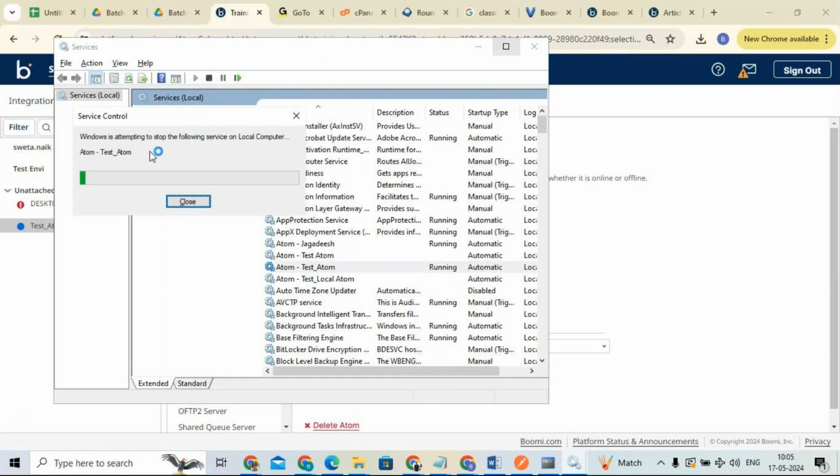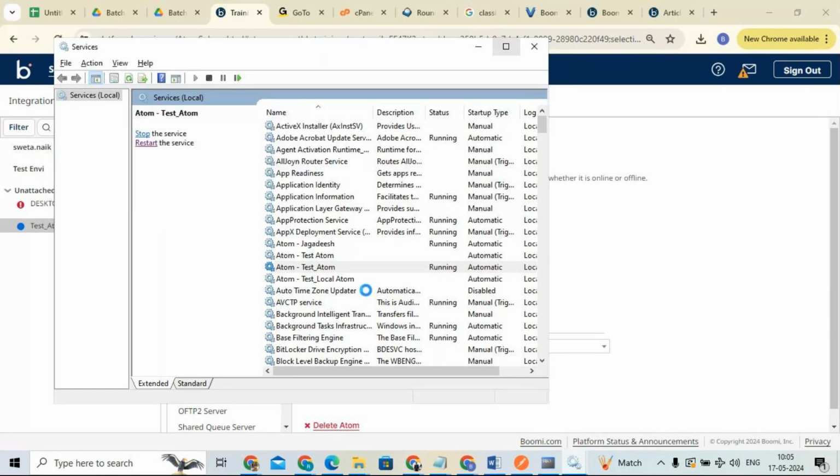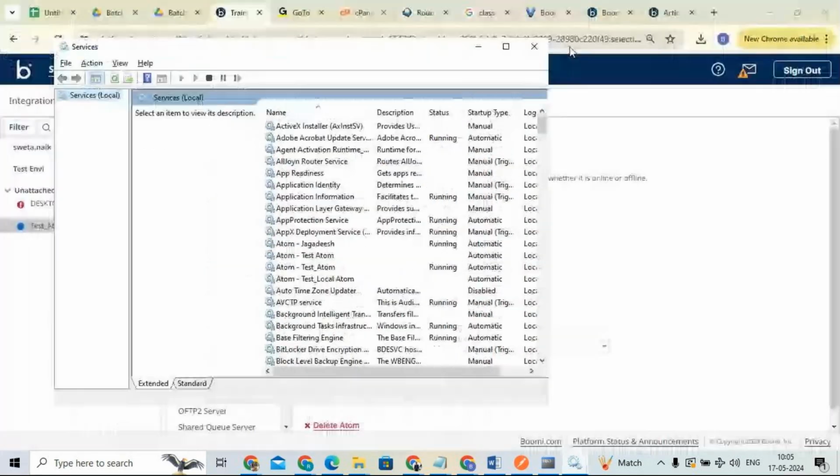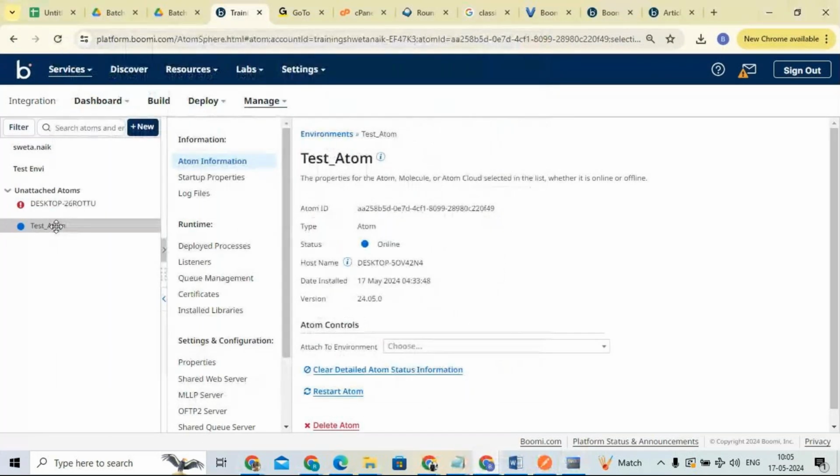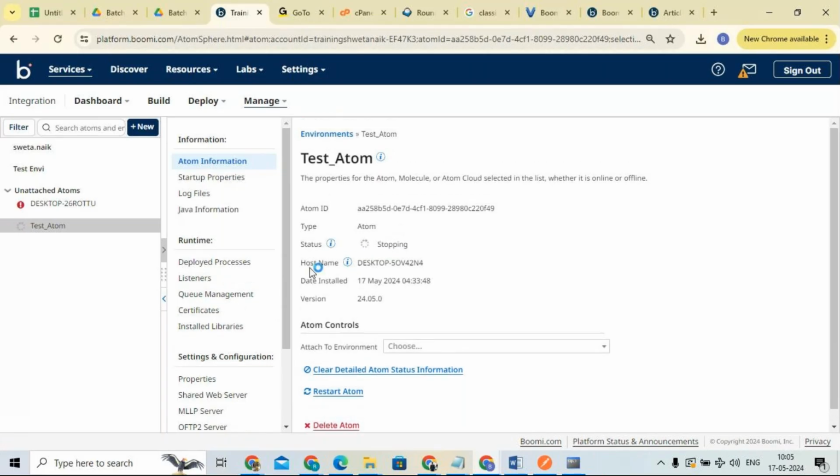Click on restart. It's showing online. Yeah, now it has become online, because we restarted it. So now you can see it is showing online. Tomorrow we are going to discuss in brief about this atom, how it is going to work, and what things we need to follow. Everything we are going to discuss. Again it is showing stopping. What happened? Okay, that's fine.